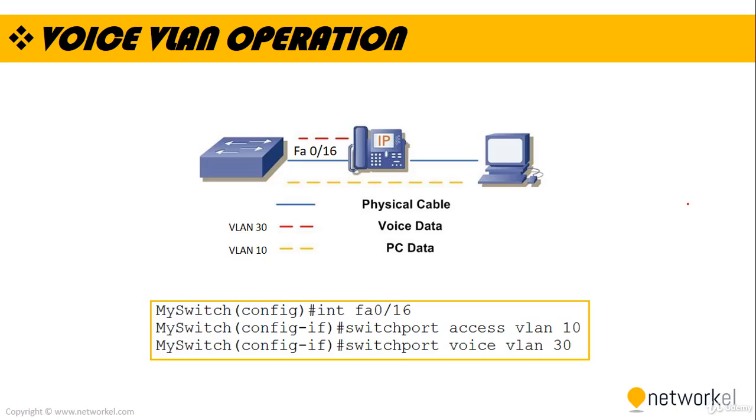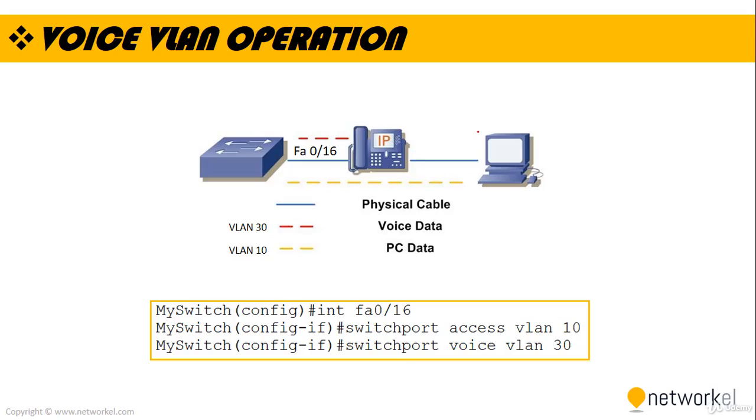You need to install a new cable from the switch port to the IP phone, or maybe you will lose a switch port for the IP phone. To solve this, most IP phones, including Cisco, have a 3-port switch inside of the IP phone. One port connects to the switch, one port connects to the computer, and one internal port connects to the phone. This allows us to connect the IP phone and computer like you see on the screen right now.